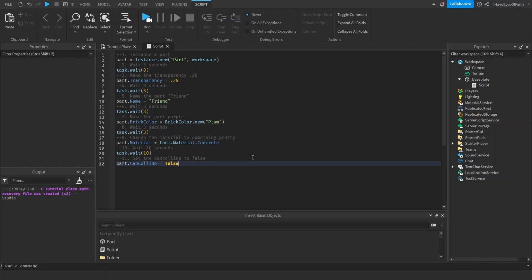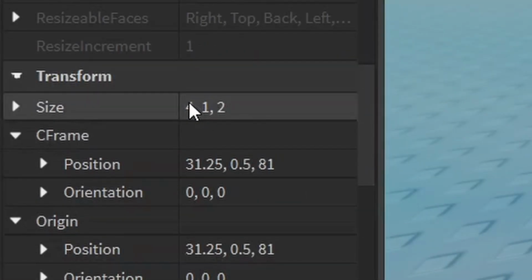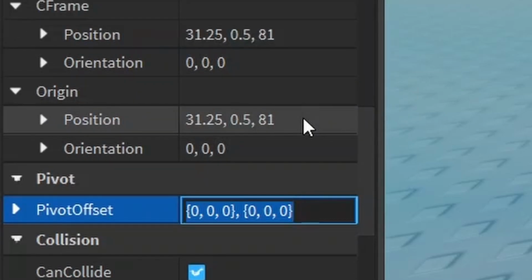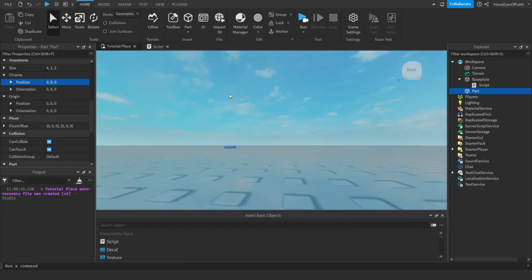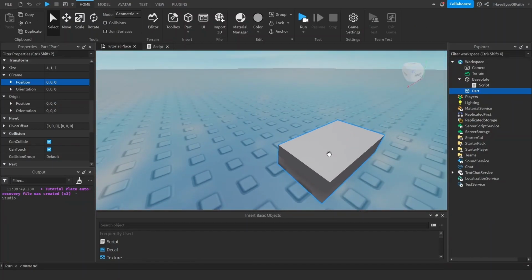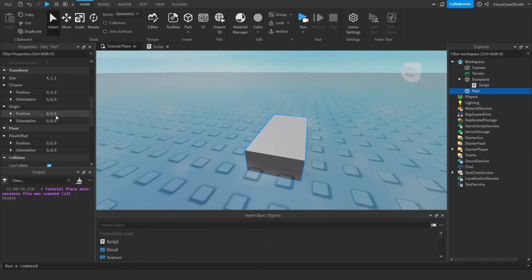Position is very similar to size in the sense that if we look at the size, it takes in three values, one for the X, Y, and Z. And if we look at the position, it's the same sort of deal, X, Y, and Z. If we position a part to 0, 0, 0, that will take it to the center of the world, of the game. And a part's position is based off the exact middle of the part. So that's saying that the middle of this part is located at 0, 0, 0. All the positions are based off of the middle.